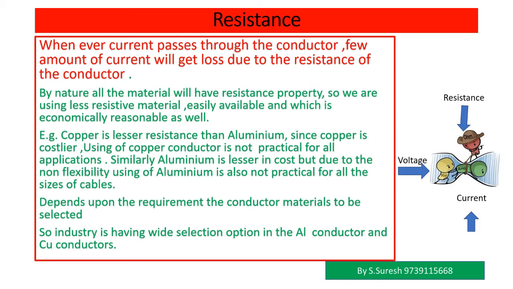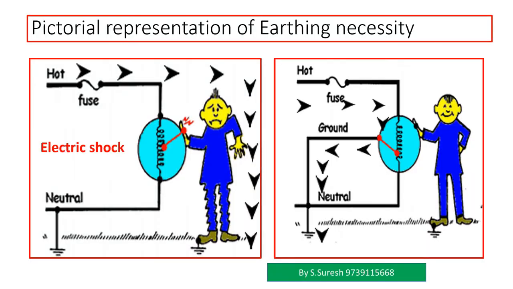Similarly, aluminium is lesser in cost, but due to its non-flexibility, using aluminium is also not practical for all sizes of cables. The conductor material is selected depending upon the requirement. Industry has a wide selection of aluminium conductors and copper conductors as per the requirement. To make it easier to understand, you can see the difference in the picture.